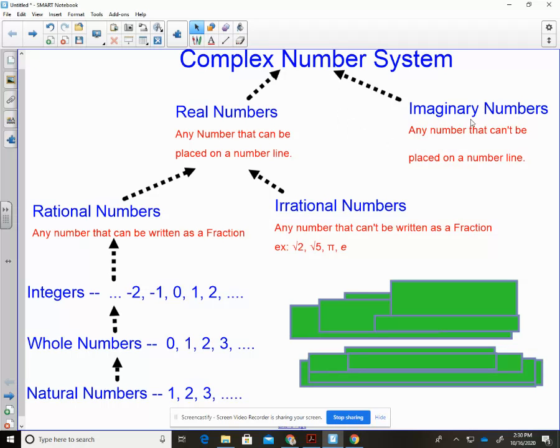And we're going to be talking about imaginary numbers here in lesson 2-4. So just a little extra bit for you, and I hope it helps a little bit just to see that.